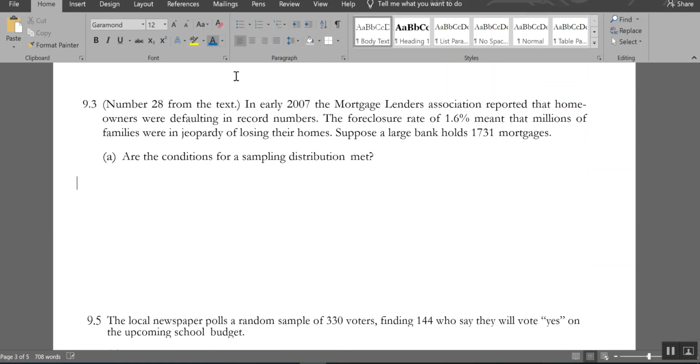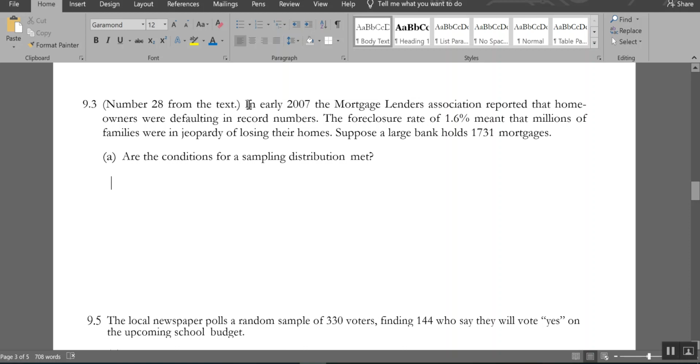Let's check ourselves before we wreck ourselves. This is one of my favorite things to do, as you know. So we're going to look at this scenario and ask ourselves, are the conditions for the sampling distribution met? Let's read the scenario. I'm going to read out loud because I'm talking to myself, not in a room by myself.